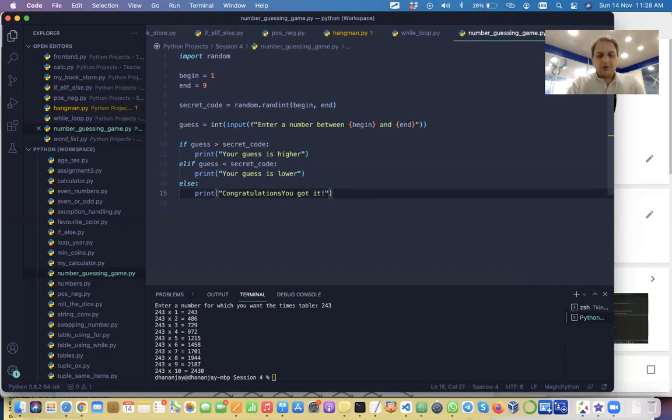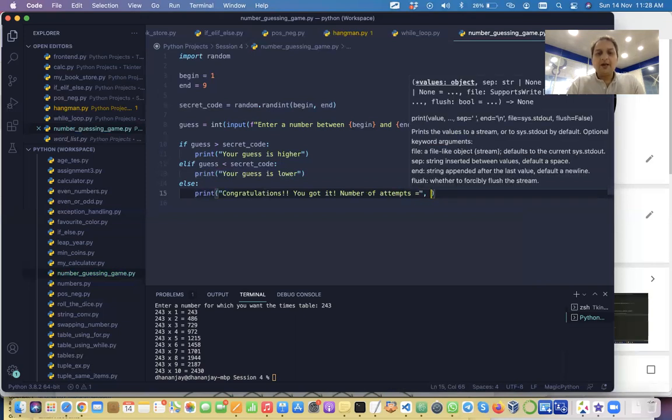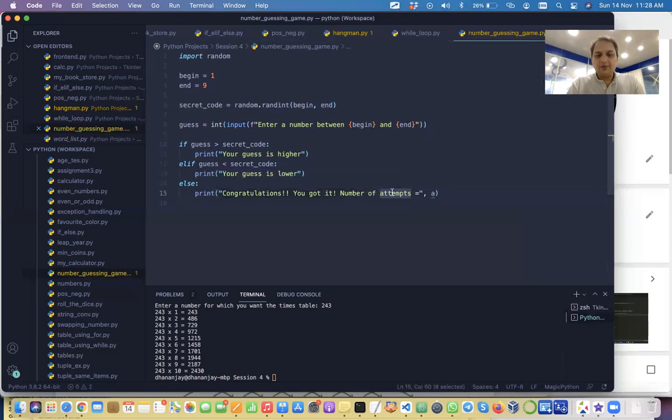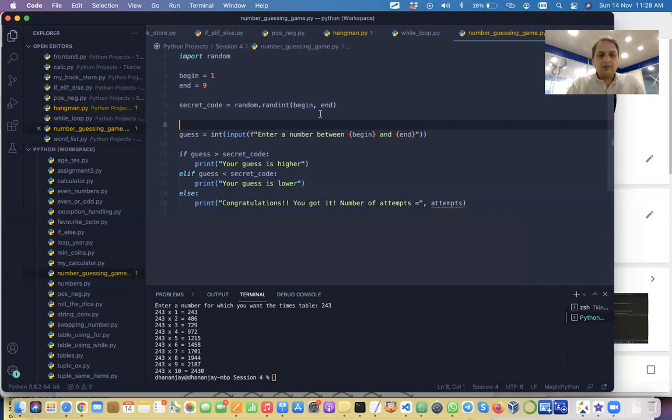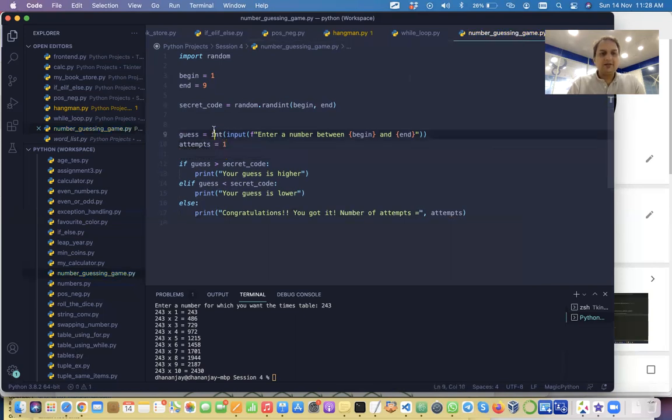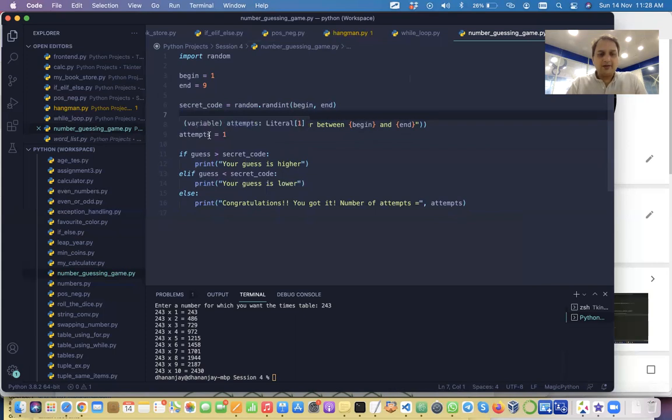Congratulations, you got it. And then we can say, you took number of attempts is equal to, and then we mention attempts. So this is a variable we will define. As soon as you have got the guess, this has become attempt number 1, right? This will become attempt number 1, correct?